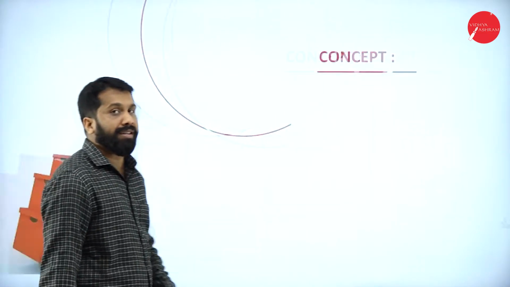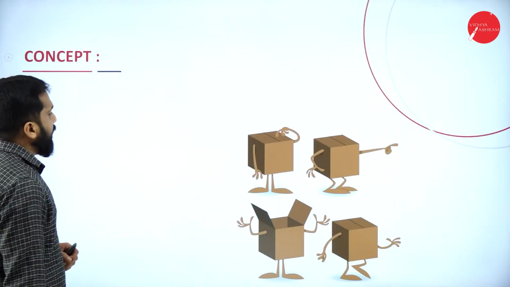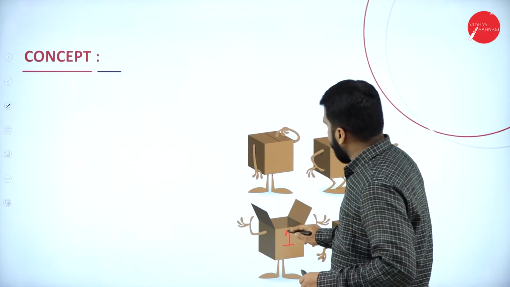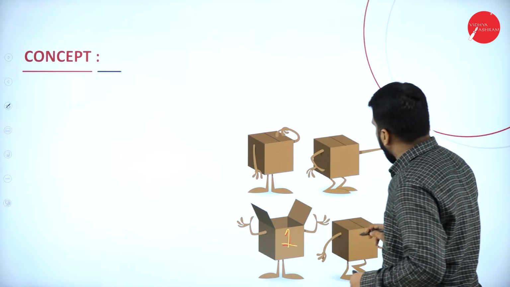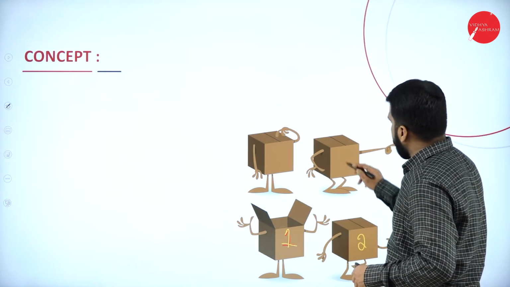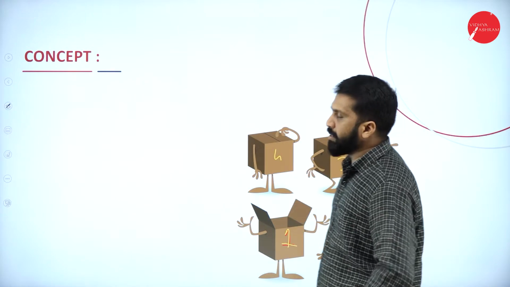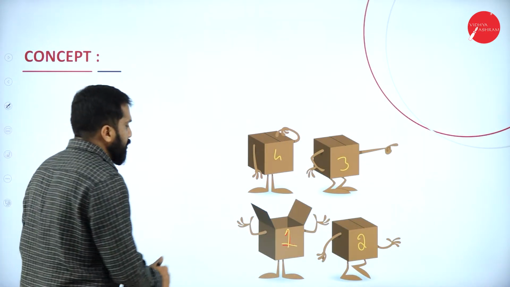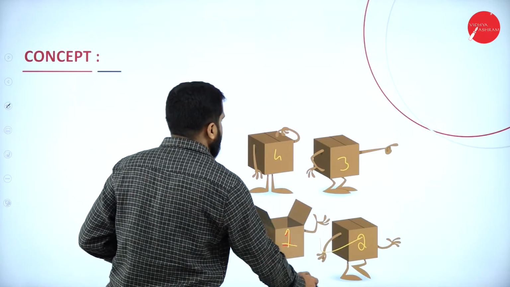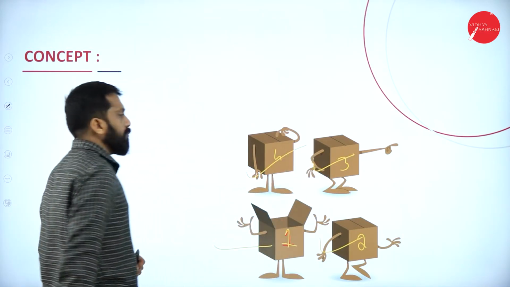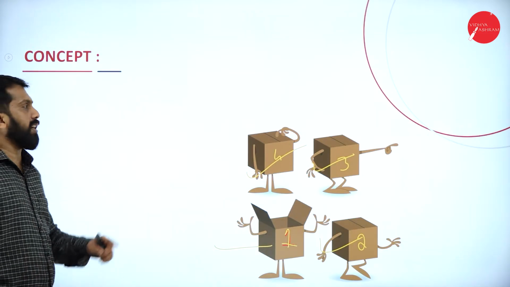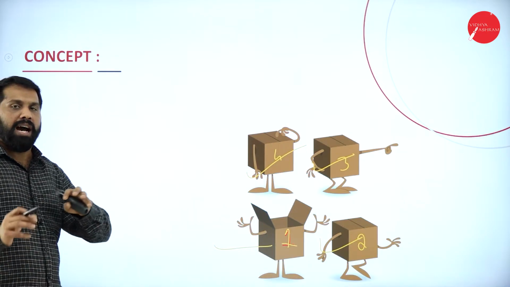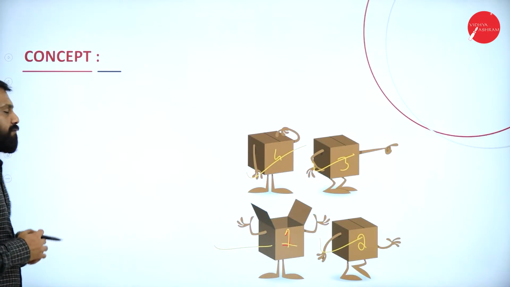Now, we'll go for the next one. So again, the concept. Just assume that these are the packets you have. This we call 1. This we call 2. This we call 3. This we call 4. Now, which one do we use first? First, we will use this one. Then we'll go for this. Then we'll go for this. Finally, we go for the 4th one. This is called your FIFO. Hope you understood. Now, I'll give you a brief introduction about your LIFO also.